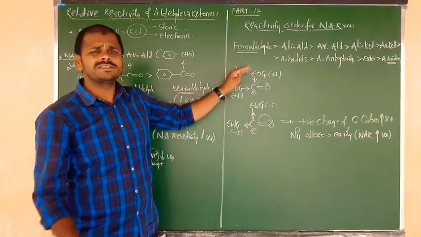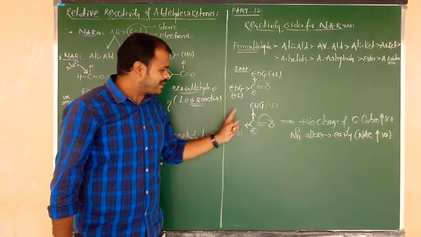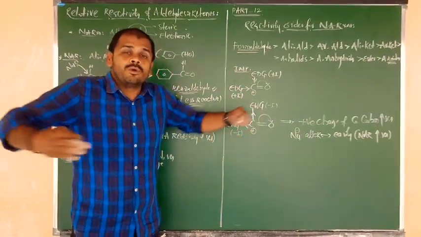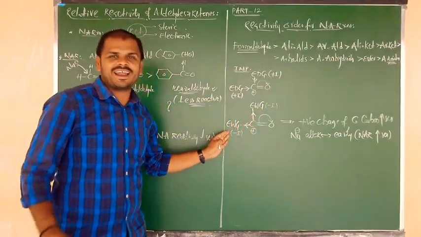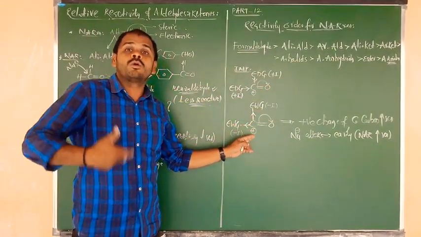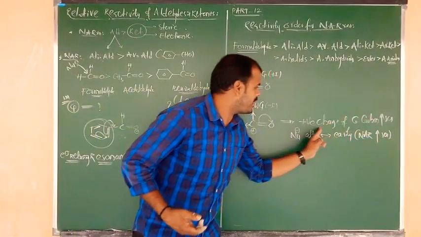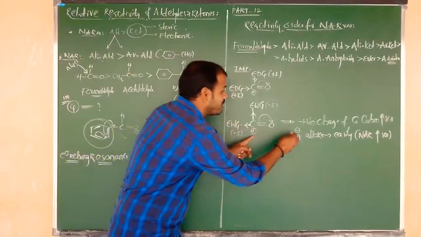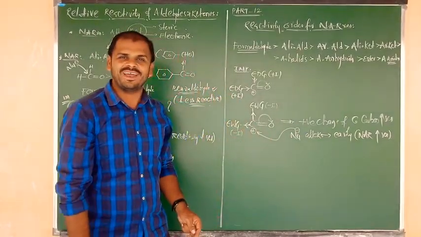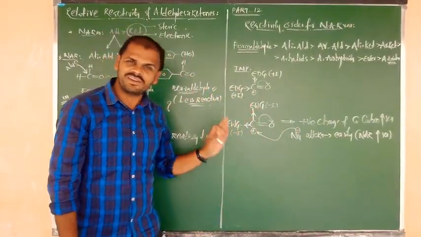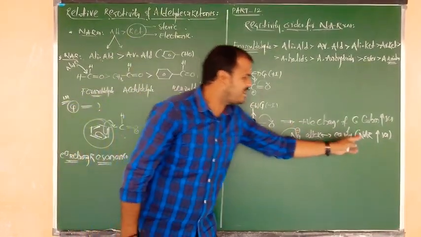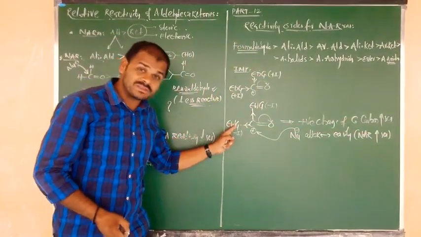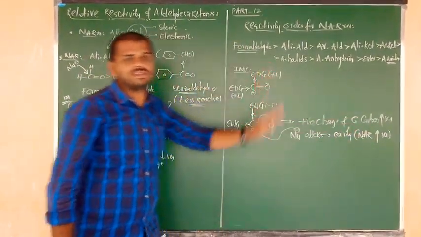The above case is quite opposite, so compare it well. In the presence of electron withdrawing groups, the carbonyl carbon has a donating tendency because the side groups are withdrawing. Donating means it contains more positive charge, so the carbonyl carbon's positive charge increases. Due to this more positive charge, it is easily attacked by the negative species, the nucleophile. So in the case of electron withdrawing groups, nucleophilic addition reactivity increases. In the presence of withdrawing groups, there is more nucleophilic addition reactivity.